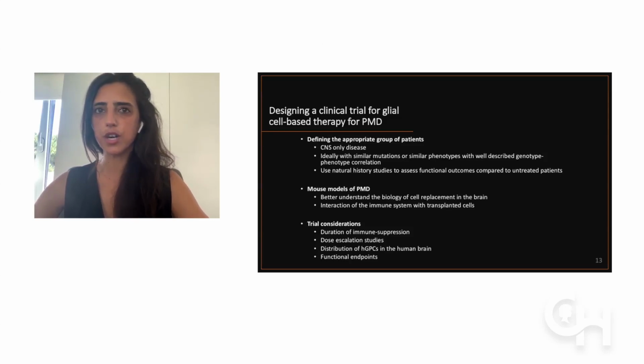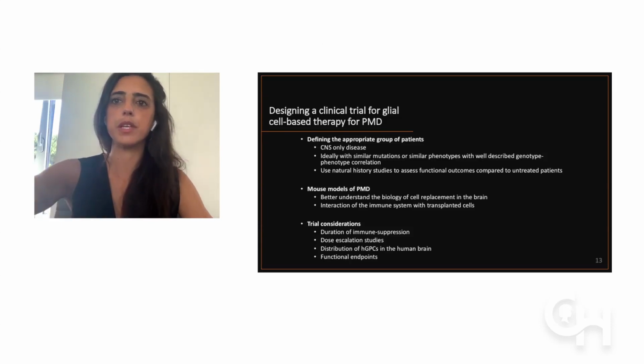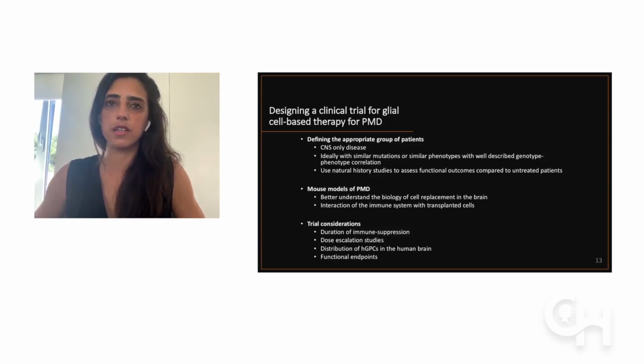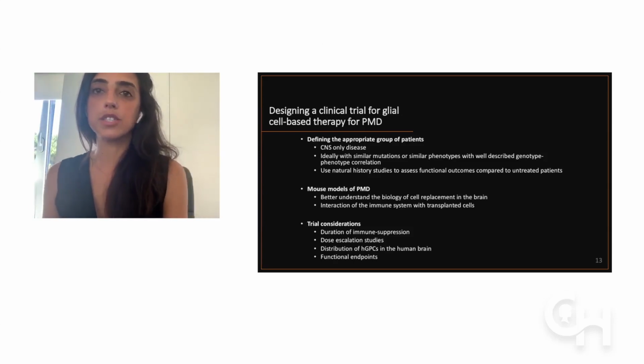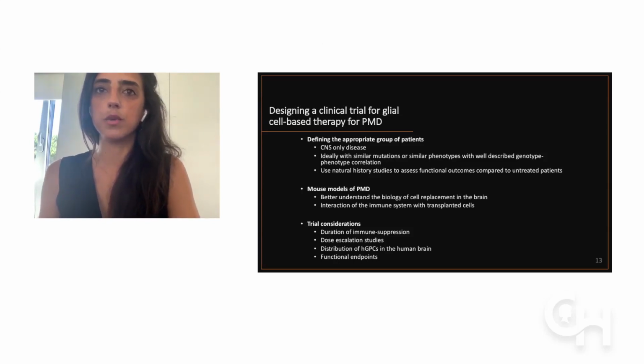In a prior trial it was done for 9 months, but we know that antibodies were produced later on, so perhaps a longer immune suppression would be required. Also in question are the dose escalation studies. What the right dose is, we don't know yet until we test, so we would need to test different doses.